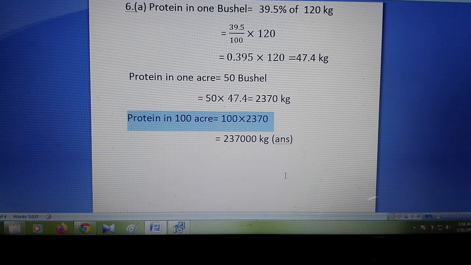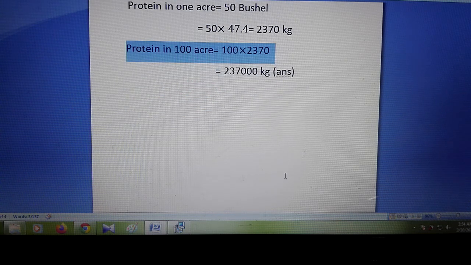So I hope that guys you understood the percentage problem. The percentage problem is very easy maths.